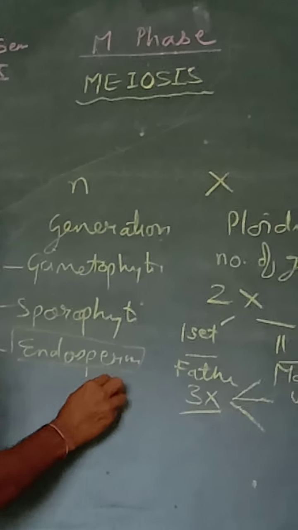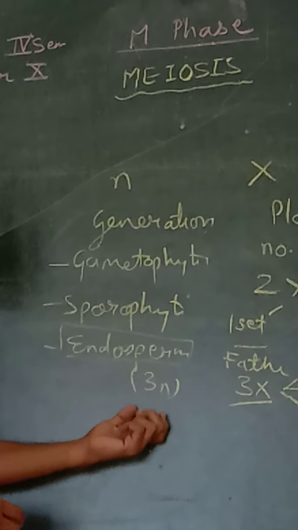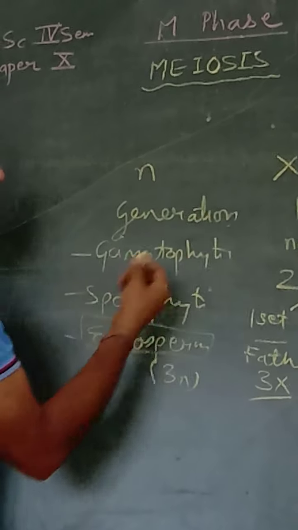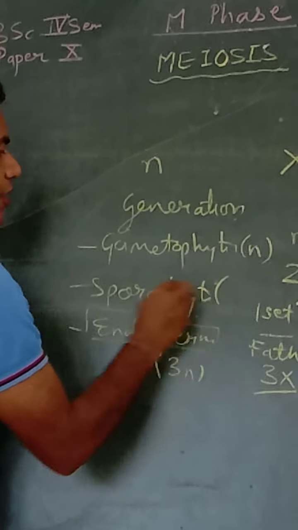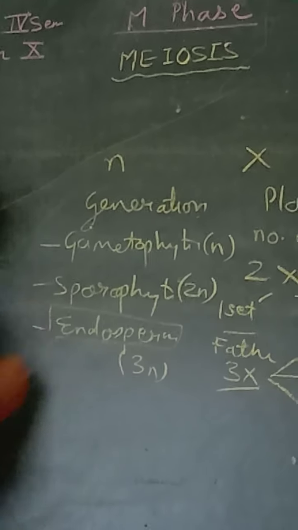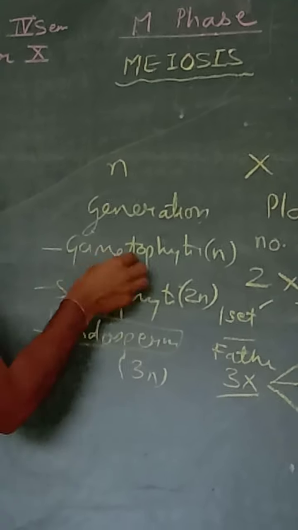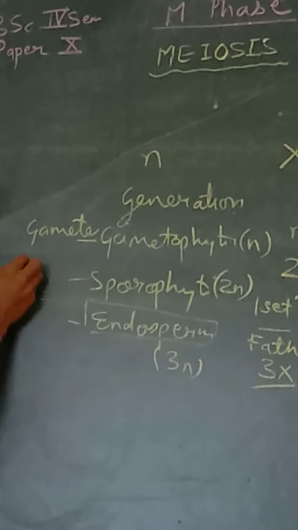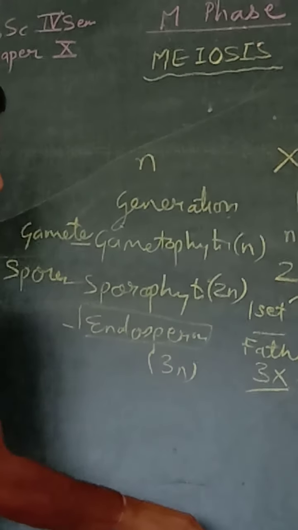It is 3N in nature. So 3N is the symbol used to show endospermic generation. Gametophytic generation we represent by N, and sporophytic generation by 2N. Gametophytic, as the name indicates, makes gametes, and the generation which makes spores is known as sporophytic generation.